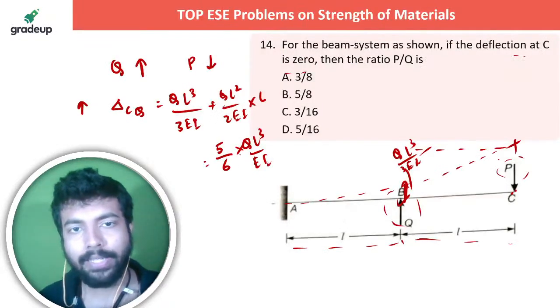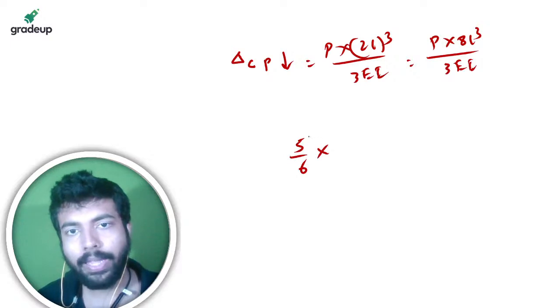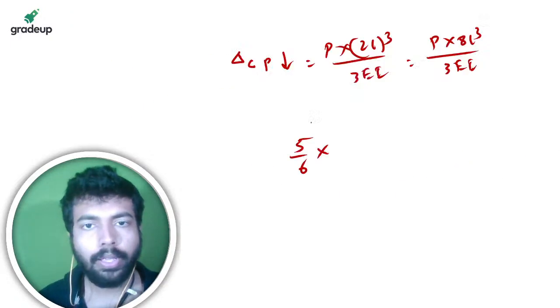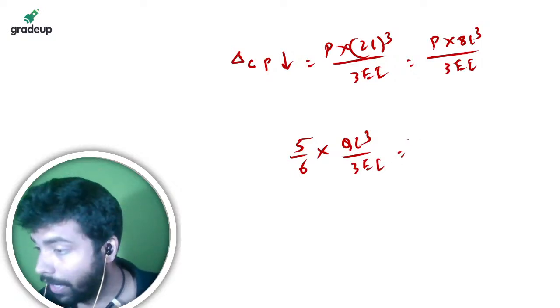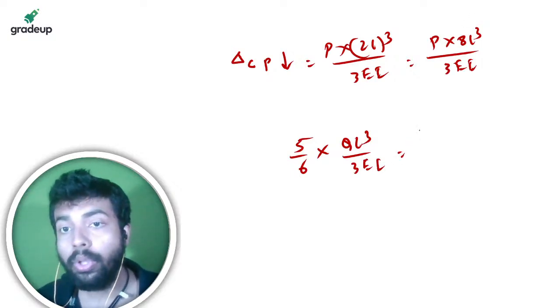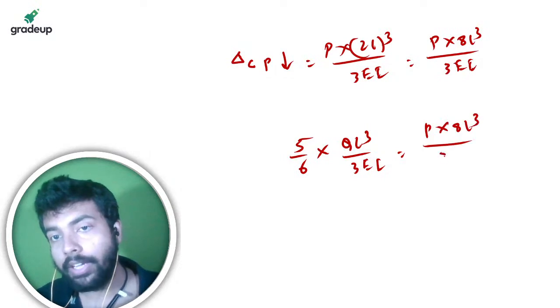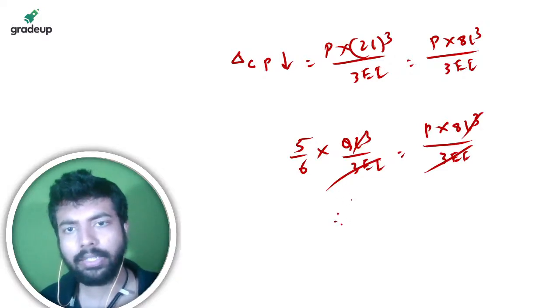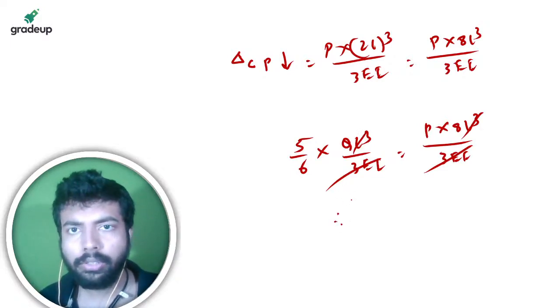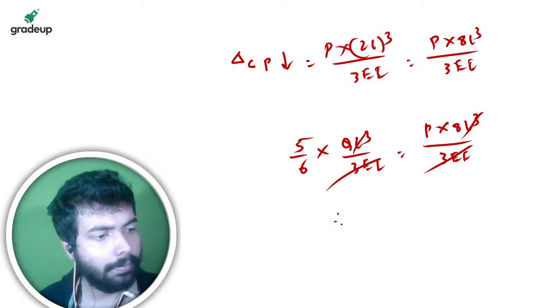So 5 by 6 into Q L cube by EI, the upward deflection, that is equal to the downward deflection caused by this. So from here you will be very easily getting what is the answer. बताओ भाई कितना आ रहा है?